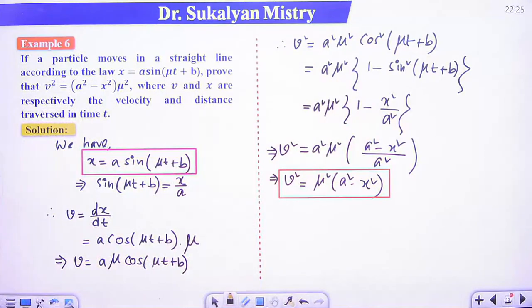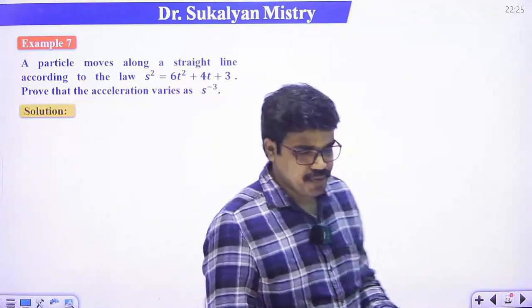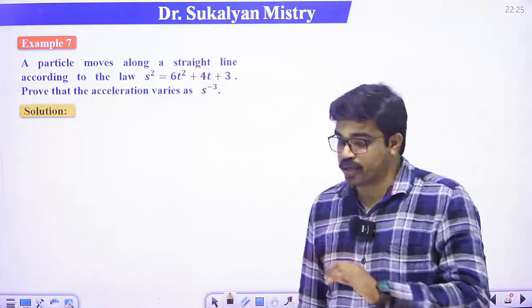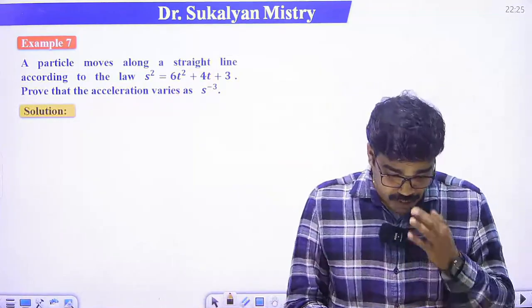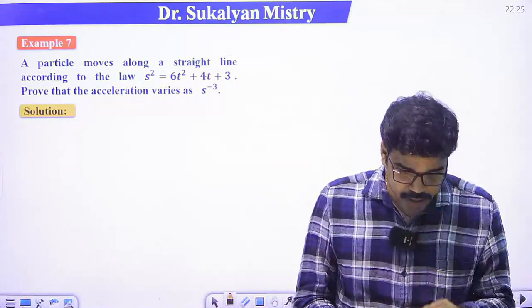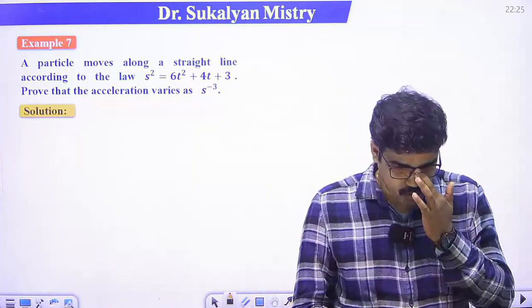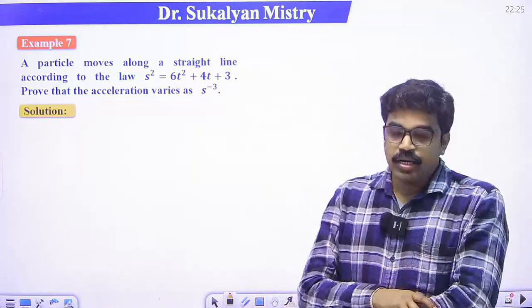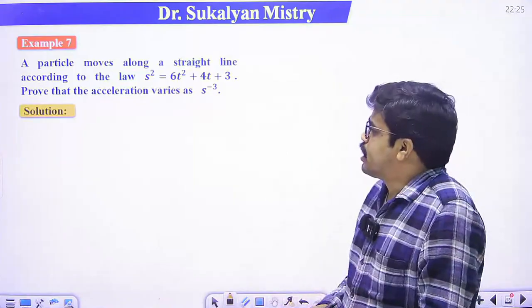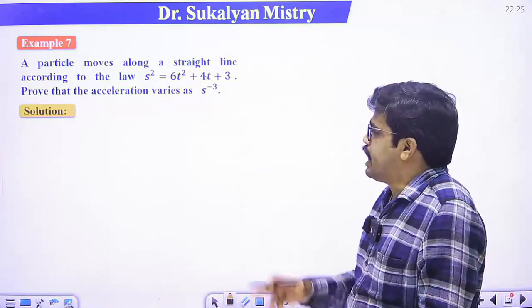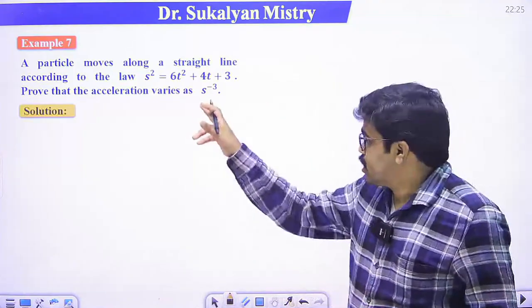So let us consider the next example. Just see this problem. It is a very, very important example. A particle moves along a straight line according to the law s square is equal to